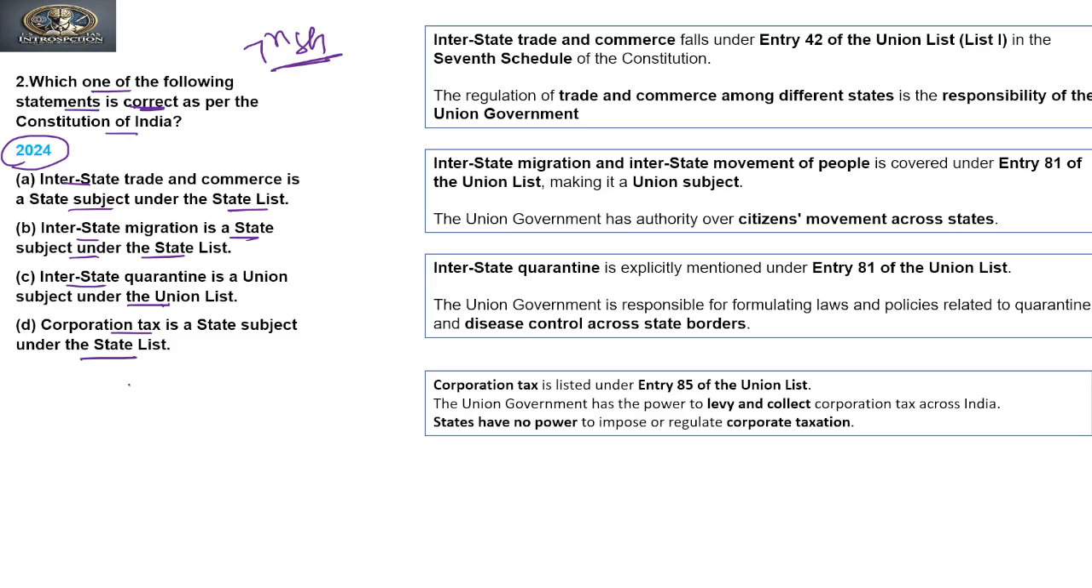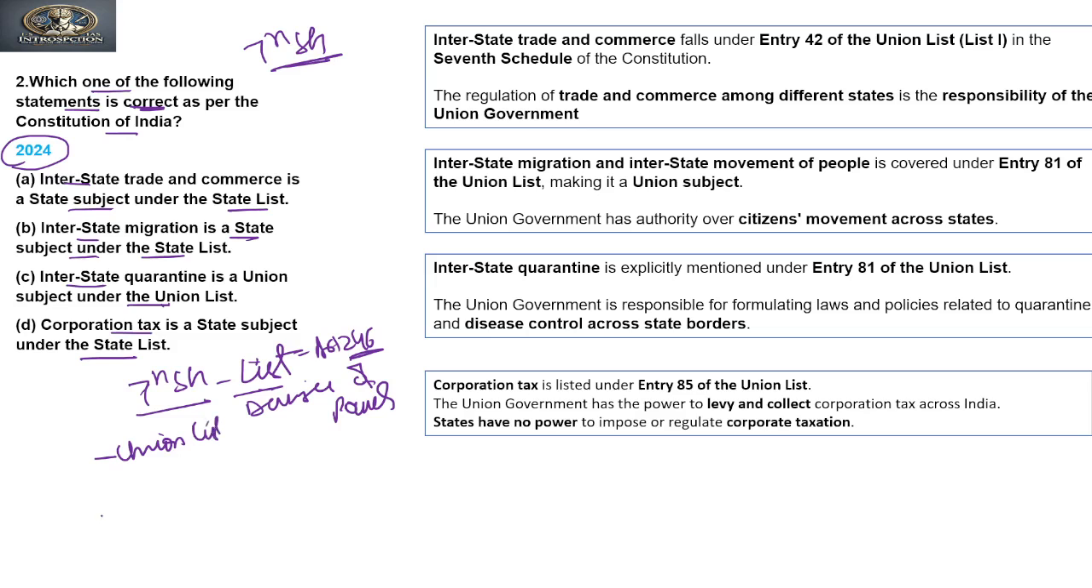We know that the seventh schedule of the Constitution talks about lists. It is a list which shows the division of power, and it is dealt with under Article 246 of the Constitution. Now, the seventh schedule provides three types of lists. One is the union list, one is the state list, and one is the concurrent list. So these are the three lists provided by the seventh schedule.